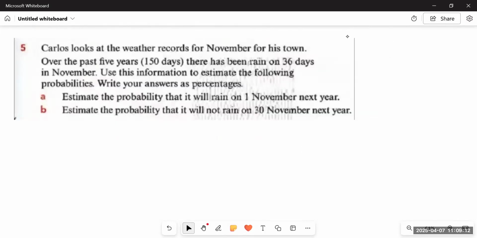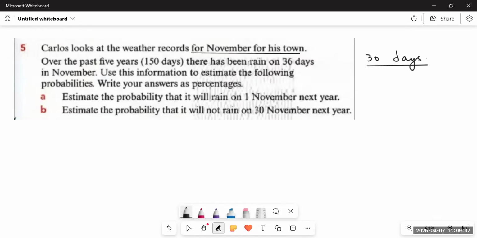Now let's do question number 5, which says Carlos looks at the weather records for November for his town. He is looking at the records for only the month of November for his town over the past 5 years. There are 30 days in November. So an experiment has been carried out for the month of November for 5 years.